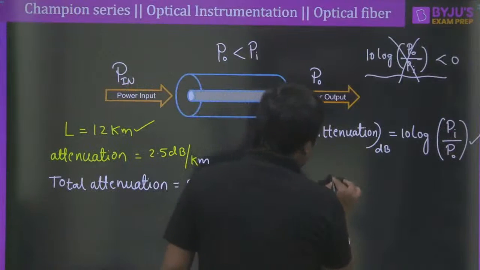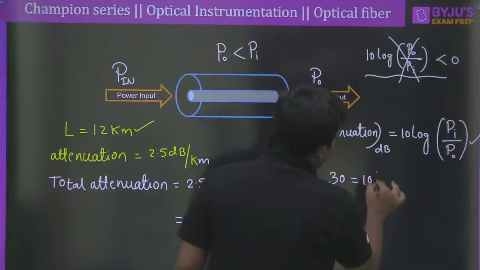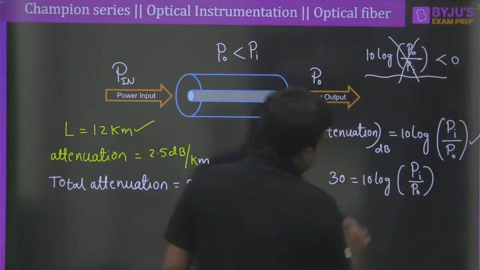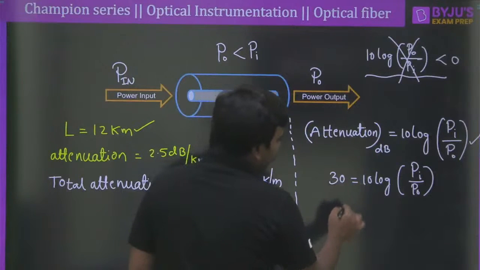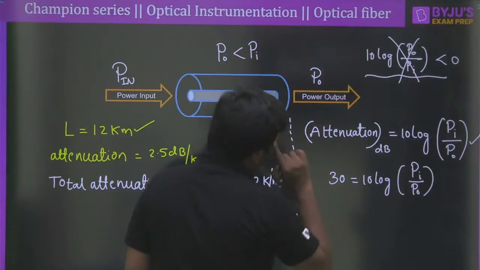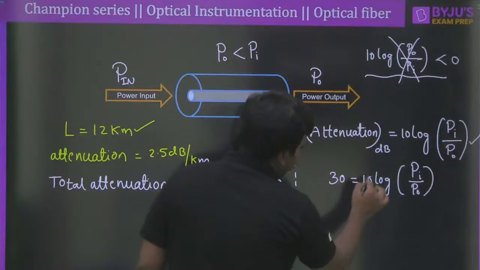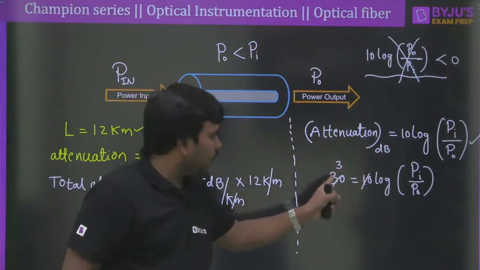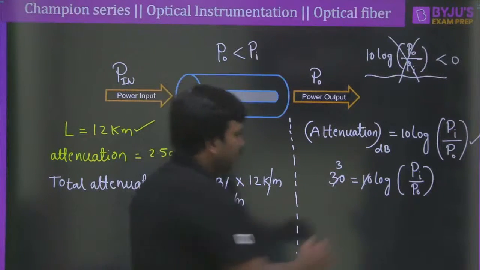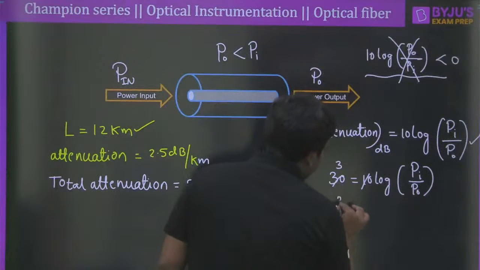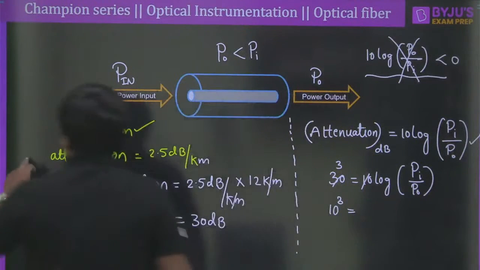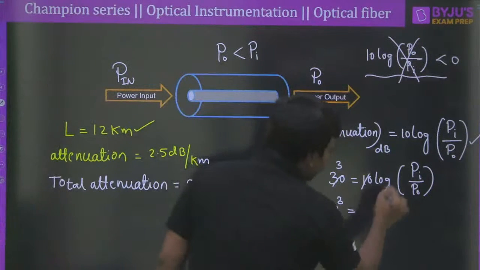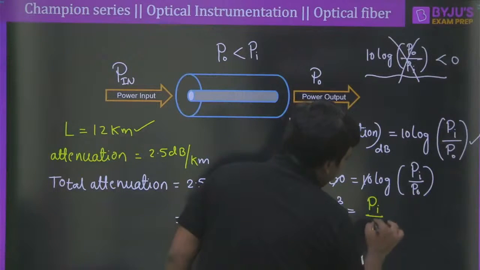Now attenuation is 30 dB, so it's 30 equals 10 log of the input power divided by the output power here. So what should I say here? It is going to be 3, and 10 to the power 3. So the 10 log gets cancelled, 30 dB gives 3 dB, and 10 cube, so 1000. Okay. So 10 cube is equal to P in, the input power divided by the output power here.